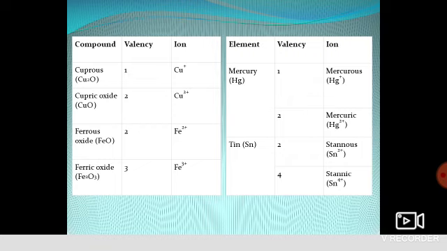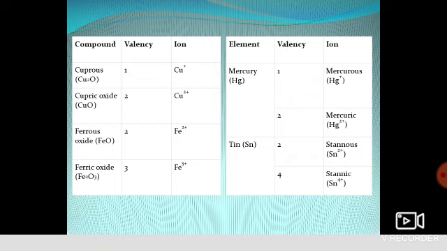The one with lower valency ends with OUS, and the one with higher valency ends with IC. For example, copper, its symbol is Cu. It shows two types of valency, one or two. For valency one we write Cu+, that is cuprous, and for valency two we write cupric. For the lower valency we write OUS, for the higher valency we write IC.